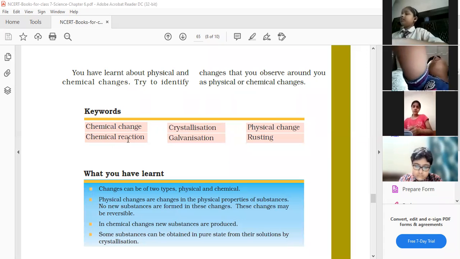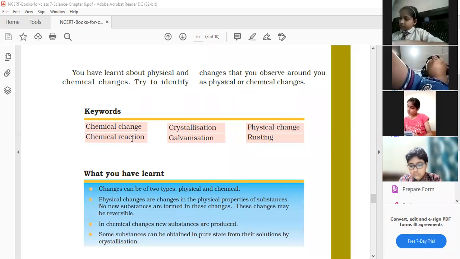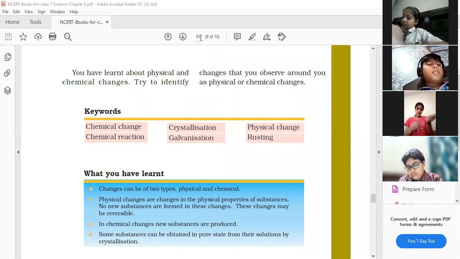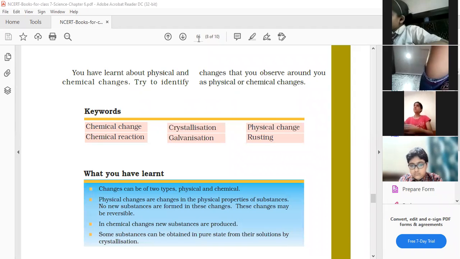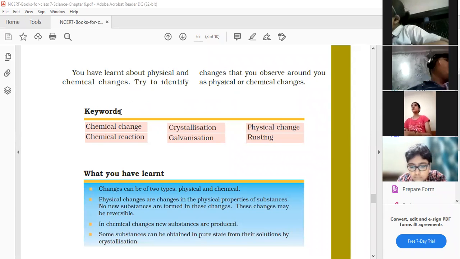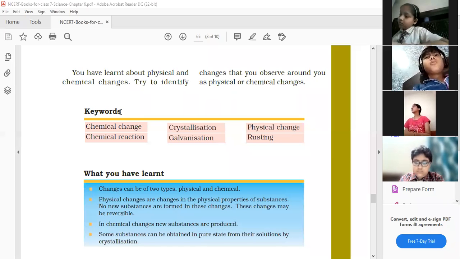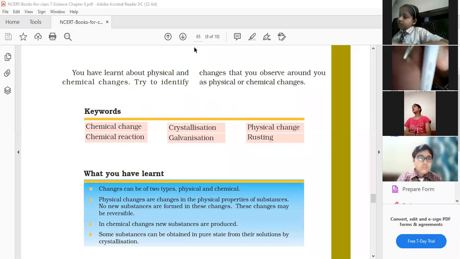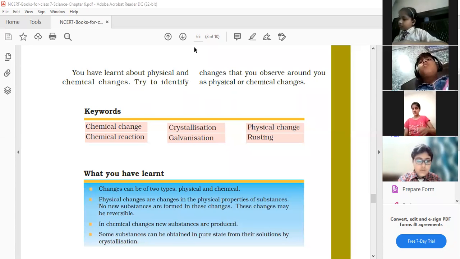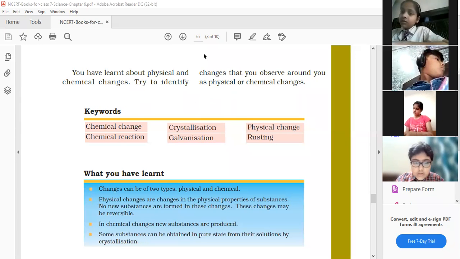Second is chemical reaction. Children, you can raise hand. What do you mean by chemical reaction? Can I tell? Yes, Peter, sure.